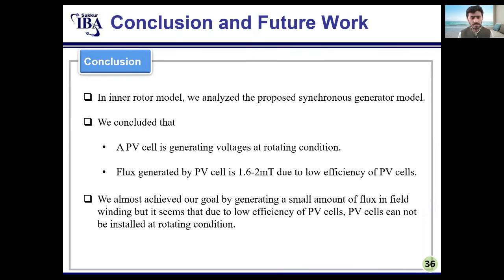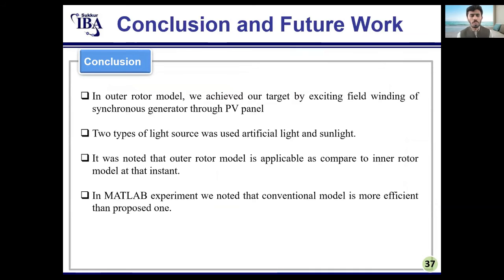In the inner rotor method, we conclude that the PV cell is generating in rotating condition. The flux generated by the PV cell is 1.6 to 2 millitesla. Due to the low efficiency of the PV cell, further work will be carried out in future on a large generator. In the outer rotor model, we achieved our desired result as we fixed it in the beginning. Two types of light source were used: artificial light and sunlight.